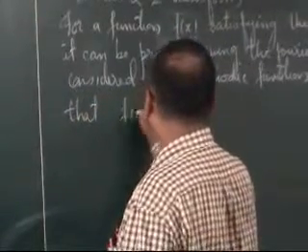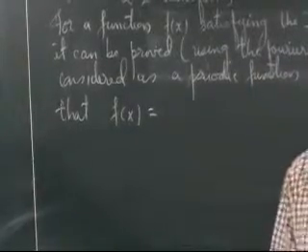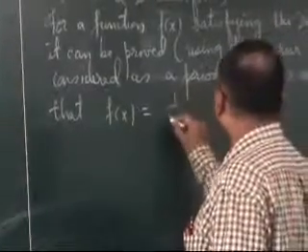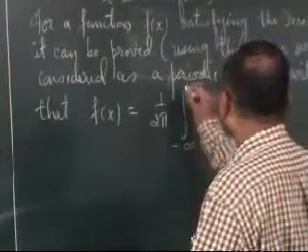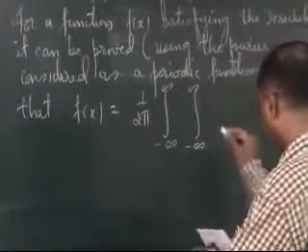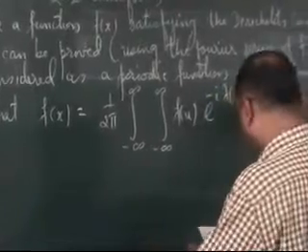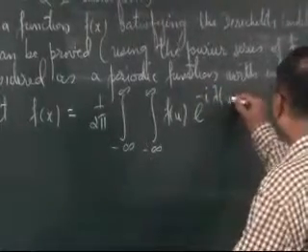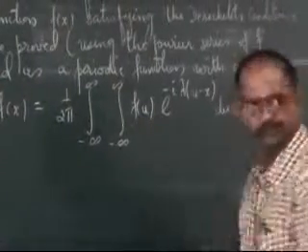f(x) can be written as 1 upon 2 pi, double integral from minus infinity to plus infinity of f(u) e raised to minus i lambda (u minus x) du d lambda.